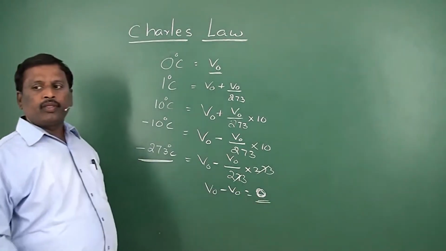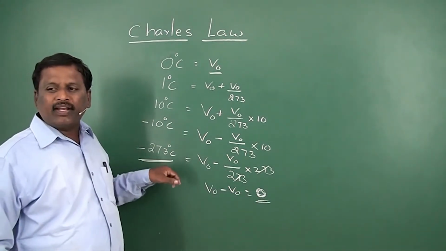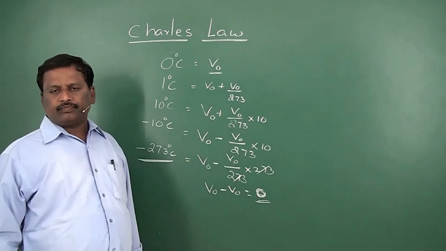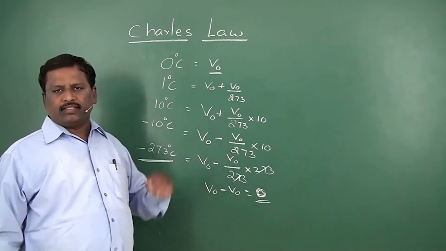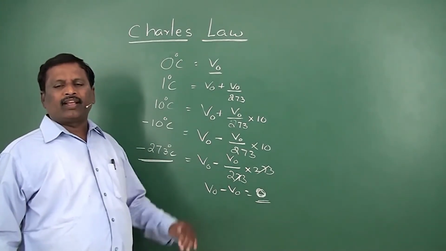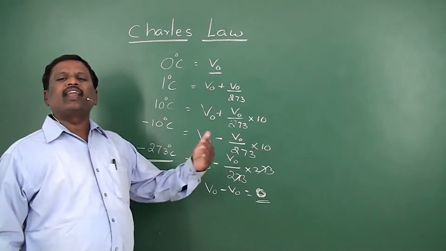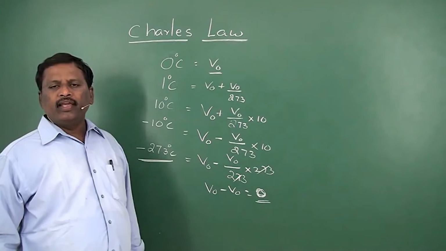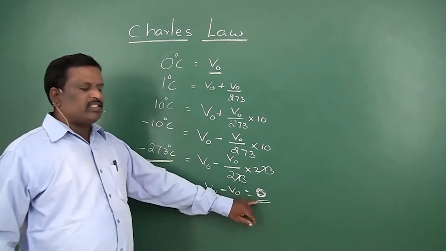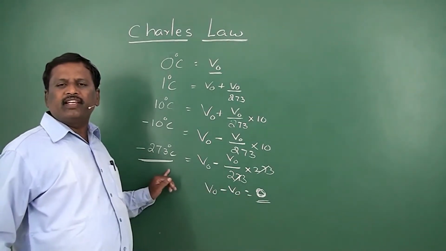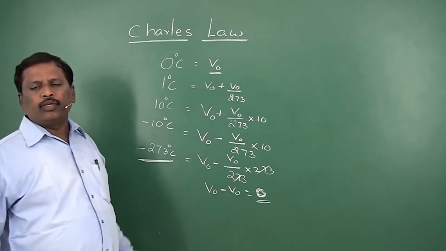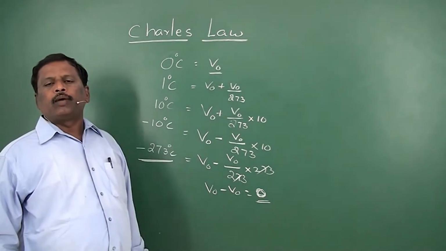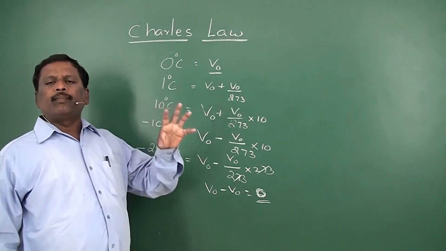That means before reaching this temperature, almost all gases change into another state. They may be converted into a liquid state or they may be converted into a solid state. So this minus 273 degrees centigrade temperature is said to be absolute zero temperature. Absolute zero temperature.